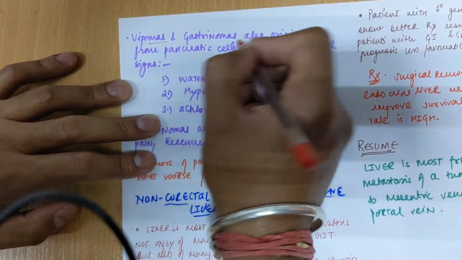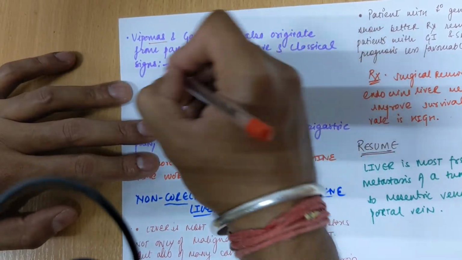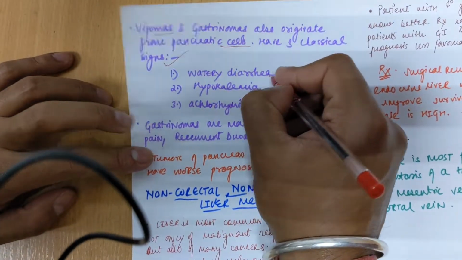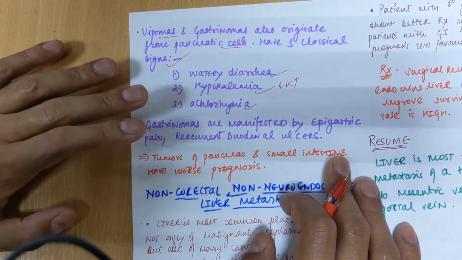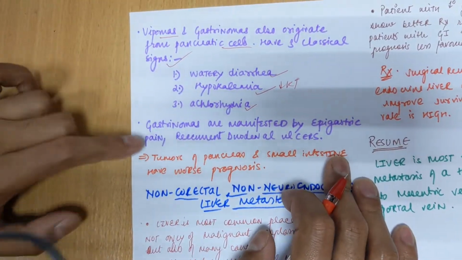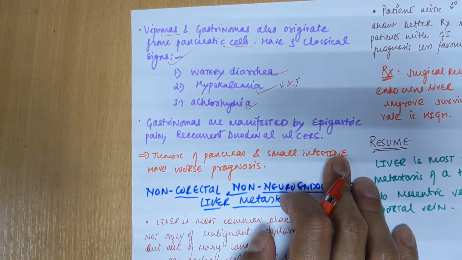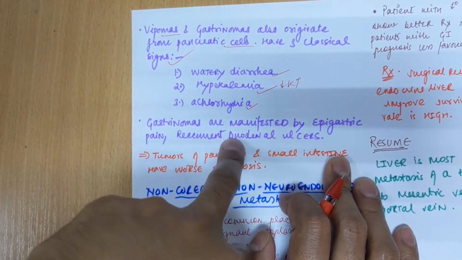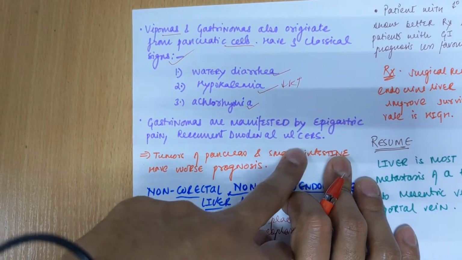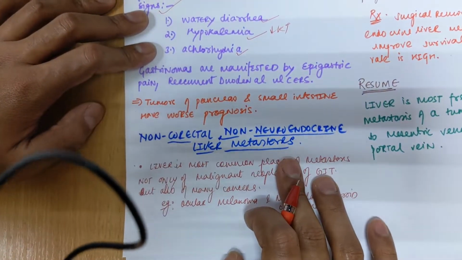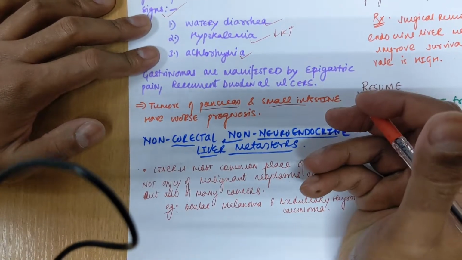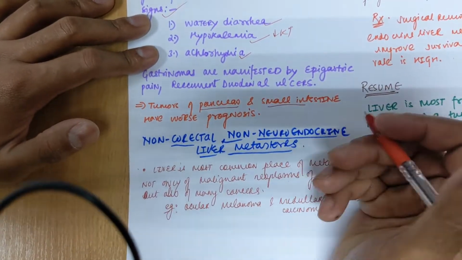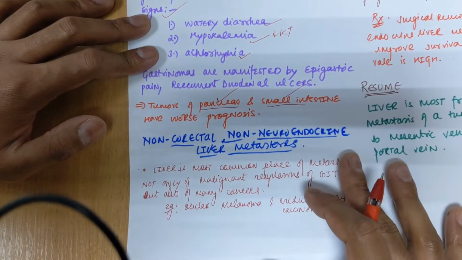Okay. Now we have some tumors like VIPomas and gastrinomas that also originate from pancreatic cells, and they have 3 classical signs: watery diarrhea, hypokalemia, that is low potassium, and achlorhydria, that is the low secretion of acid in the gastric mucosa. Now these are the 3 signs you can see with VIPomas, but gastrinomas also show some clinical features like epigastric pain, recurrent duodenal ulcers. Okay, and tumors of the pancreas and small intestine have a worse prognosis. So prognosis means the chances of recovery for the patient. So they have a worse prognosis for the cancers of the pancreas and small intestine.